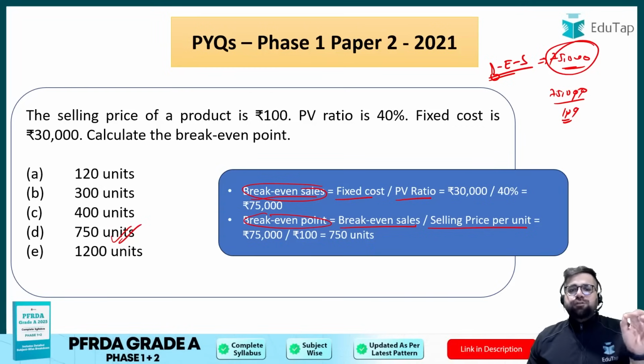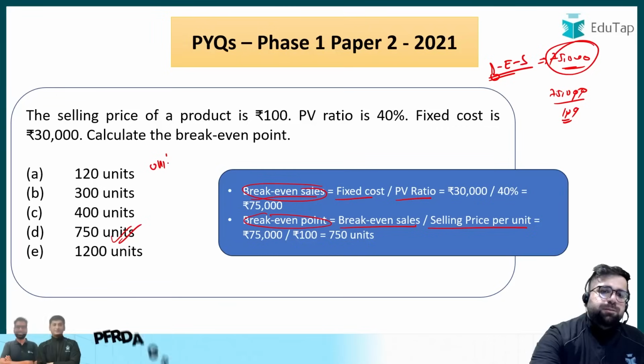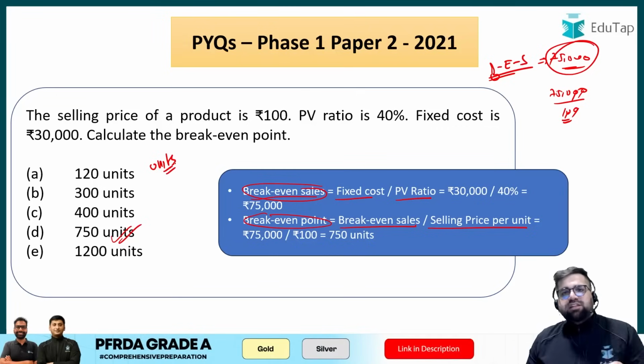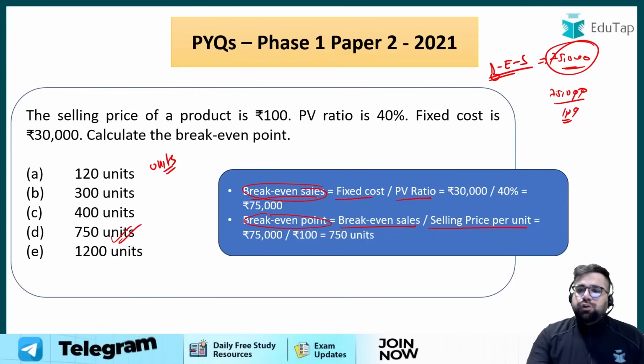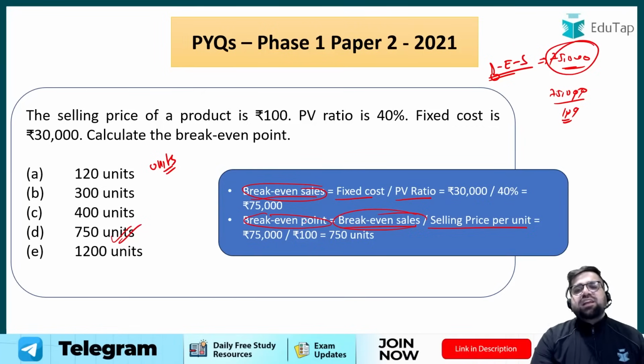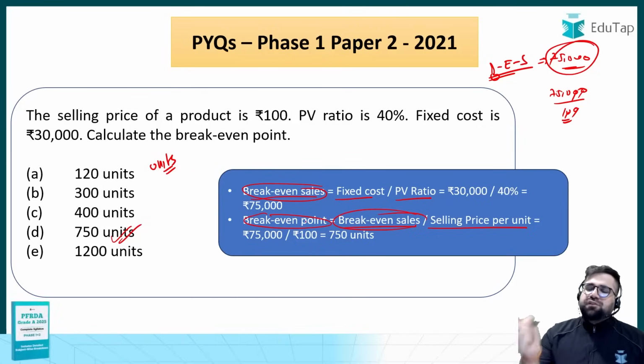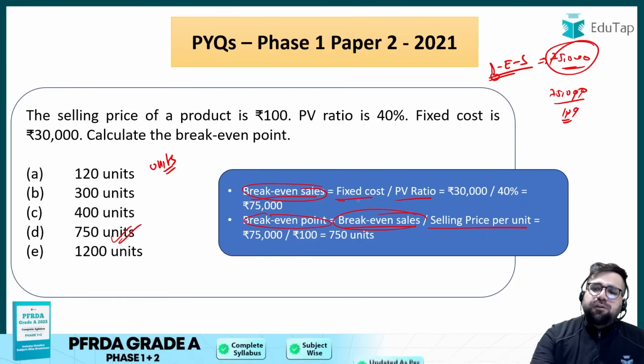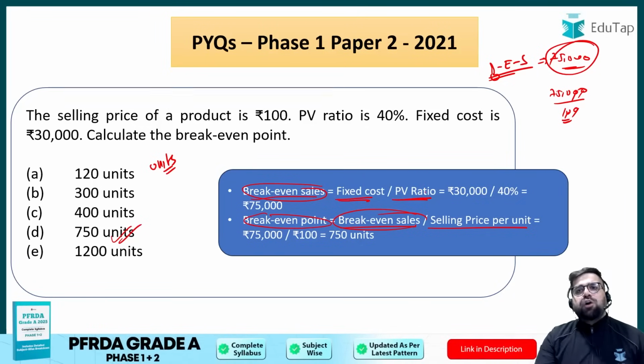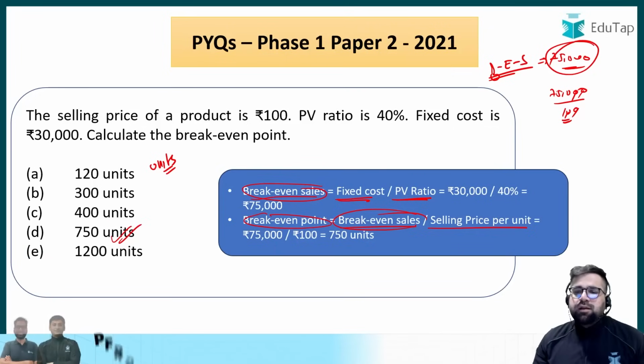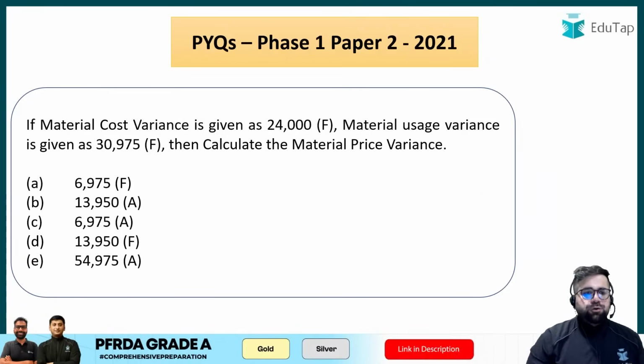Okay, so if you have to calculate break even point in units, then the formula is what? Break even sales divided by the selling price. But you don't have break even sales directly given to you in the question. So we calculate break even sales with the help of fixed cost divided by the PV ratio formula. So formulas are important, right? If you remember the formulas, then only the game will be easy for you.